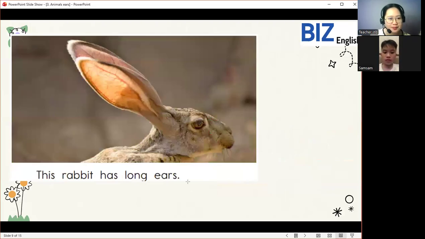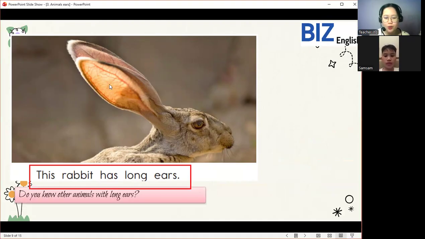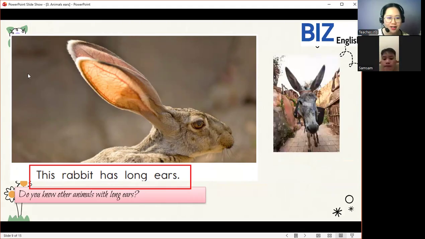Let's read this. This rabbit has long ears. Very good. So now, do you know other animals with long ears? Yes or no? No. How about this animal? Do you know what animal this is?